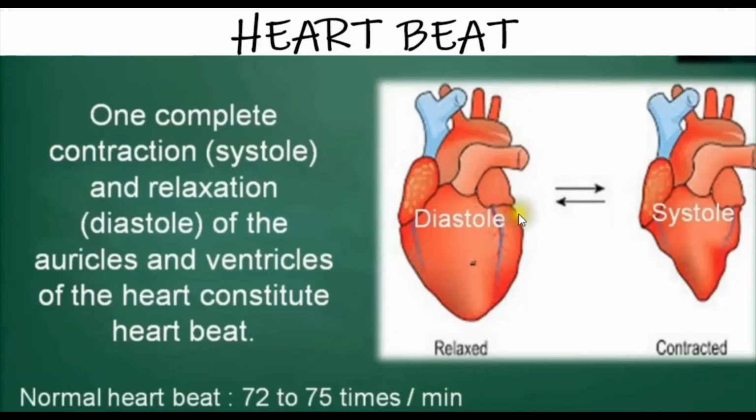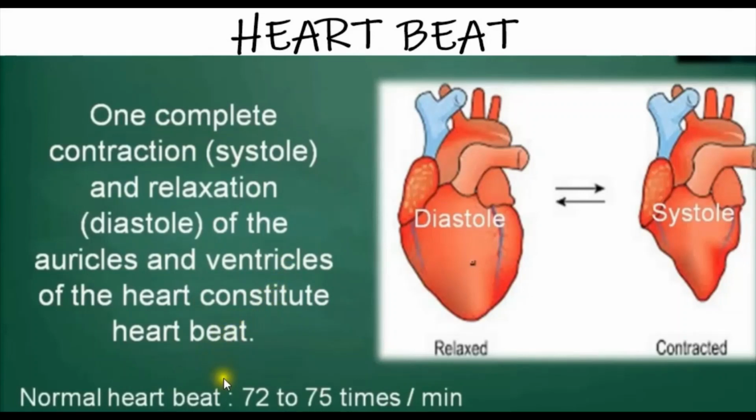Systole. Then when the atria, or auricles, are receiving the blood, at that time the heart relaxes. That relaxation phase is known as diastole. So the contraction phase is known as systole and the relaxation phase is known as diastole. So one complete contraction and relaxation of the auricles and ventricles of the heart constitute a heartbeat.